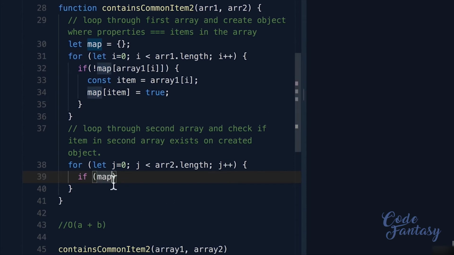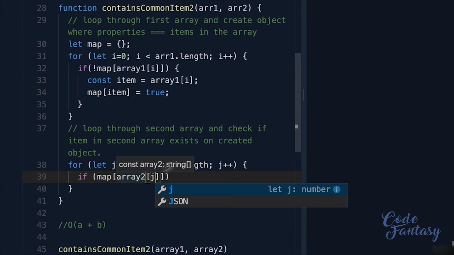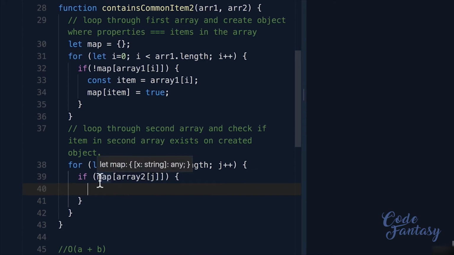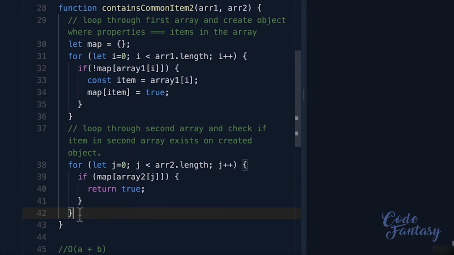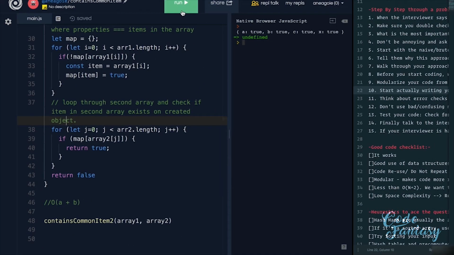So all we're going to say is we're going to check array2 at the j index. So the first index, 0, over array2 is going to be z, then y, then a. And if that's true, if it does contain those things, because remember, when we evaluate this, it's going to return true if it exists. If not, we're just going to get undefined. We're going to say return true. Otherwise, at the very end, we can just say return false. Okay, let's see if this actually works. I'm going to just click run. And I get true.